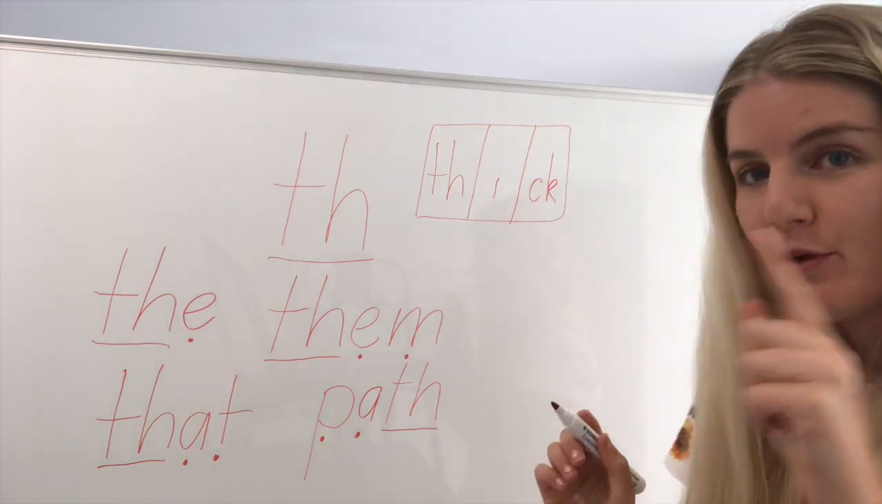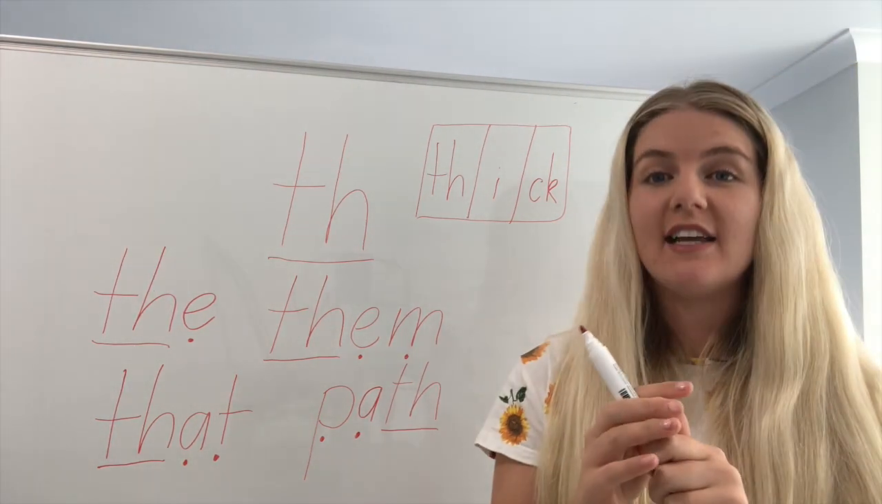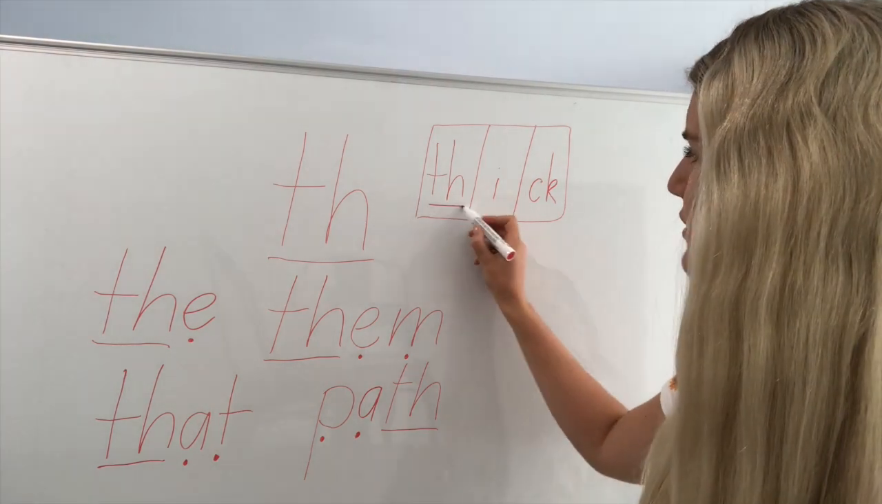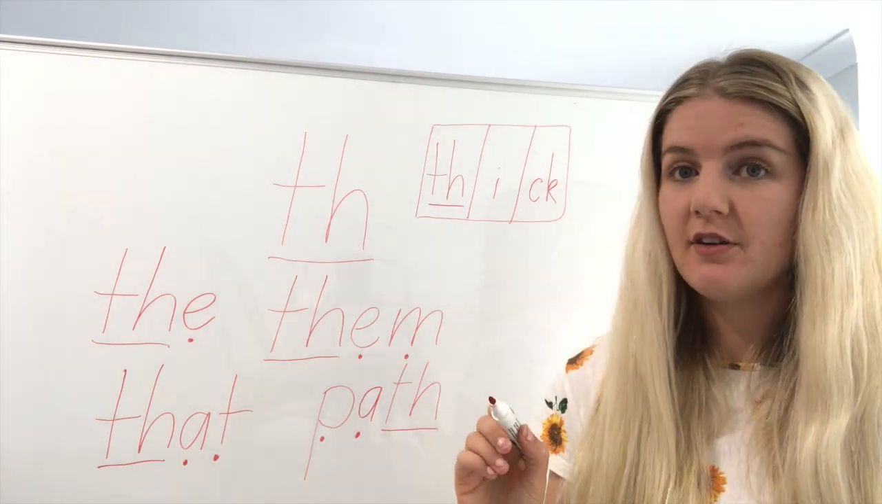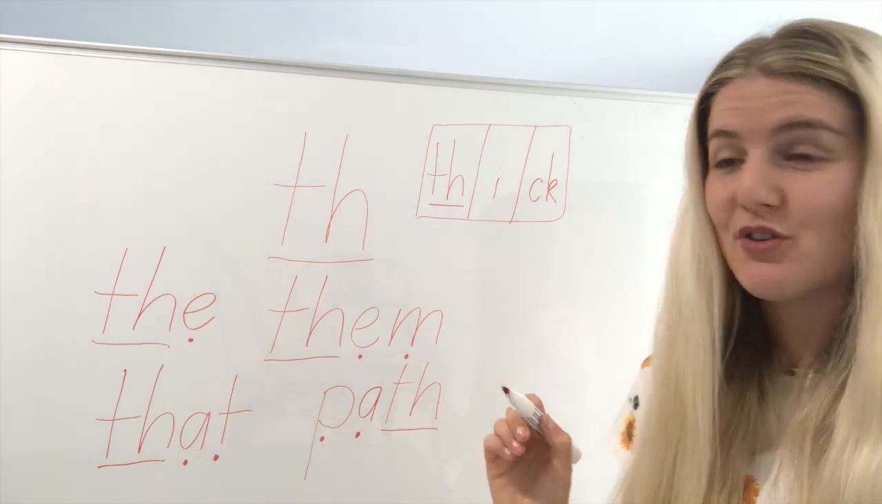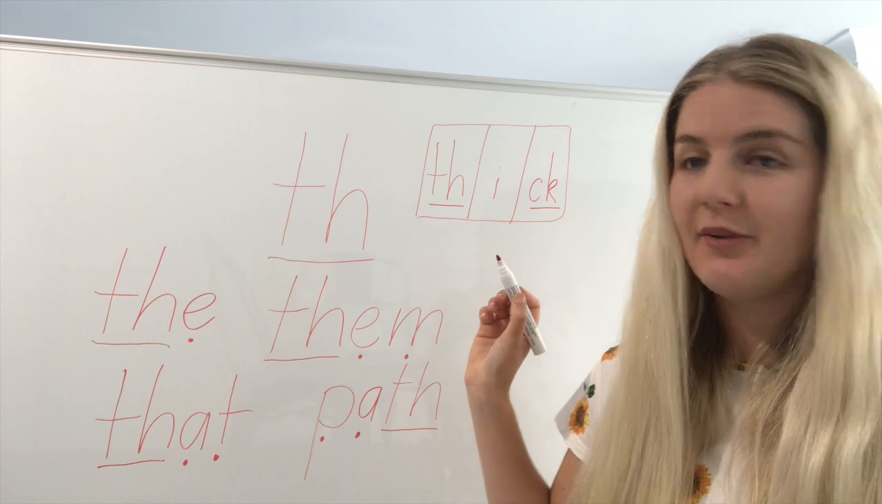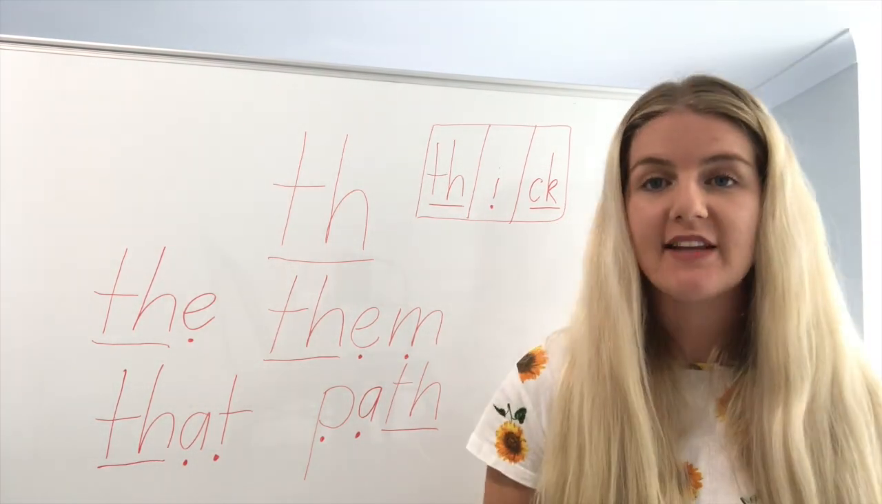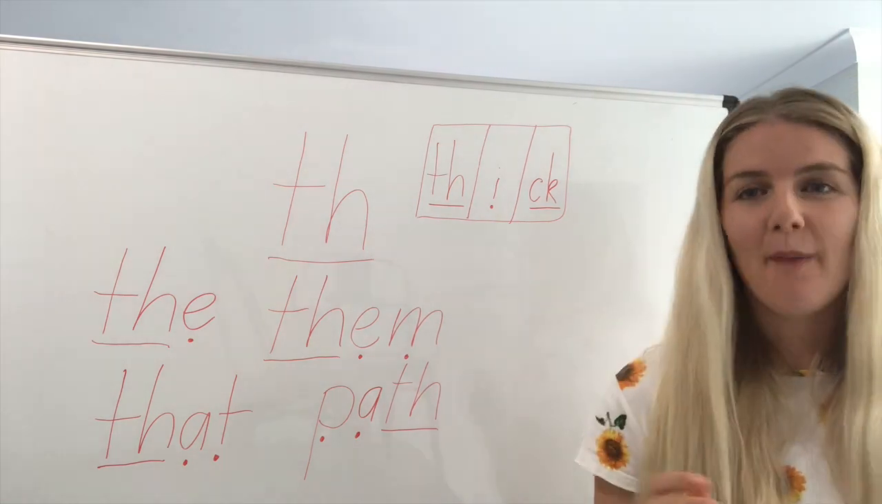Well done. Now remember, our sound bars go underneath letters that make one sound. We know TH makes one sound. And I know that CK makes one sound also. CK makes K. Now the I in the middle makes a sound by itself. So we put a sound button under there.